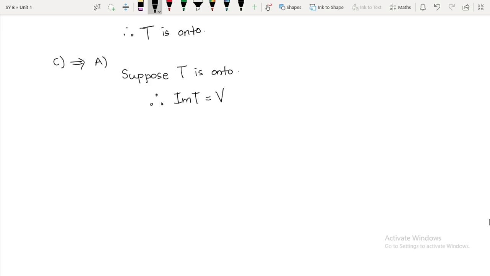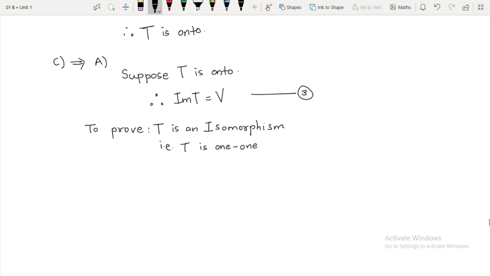Image of T will be equal to V. I will call it 3. And what do we have to prove? We have to prove T is an isomorphism, that is, we have to prove T is 1-1 and onto, right? Because it is already given that T is a linear map.